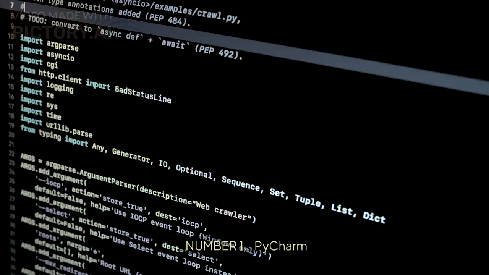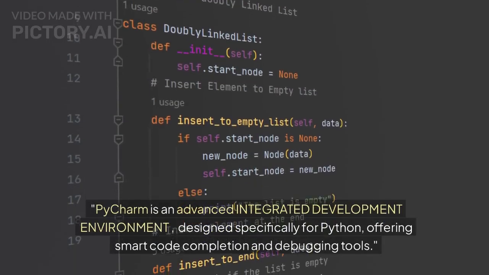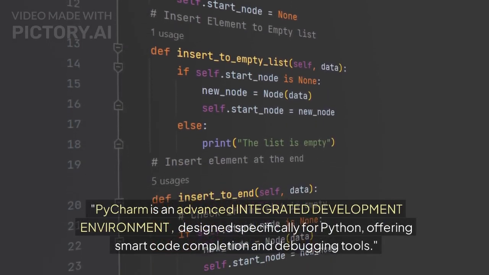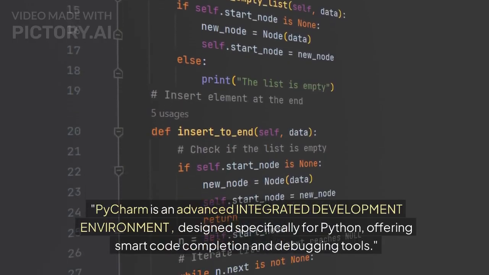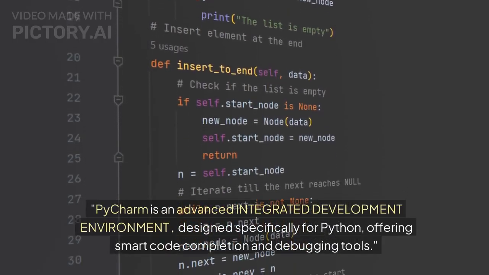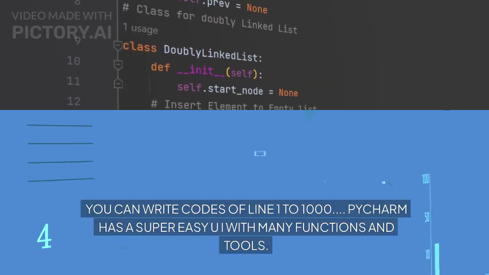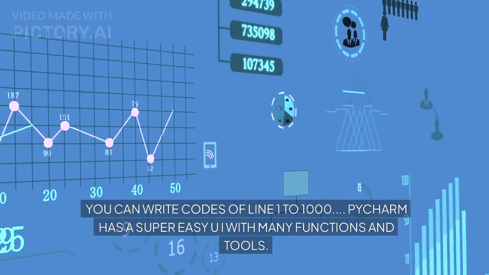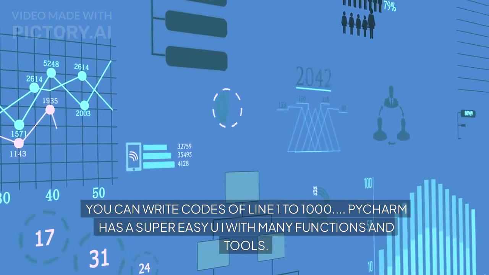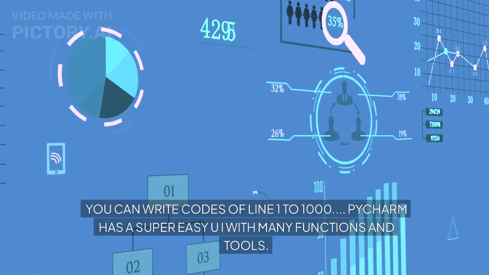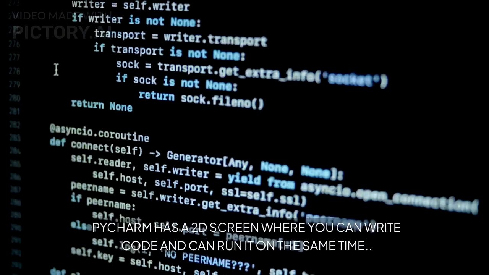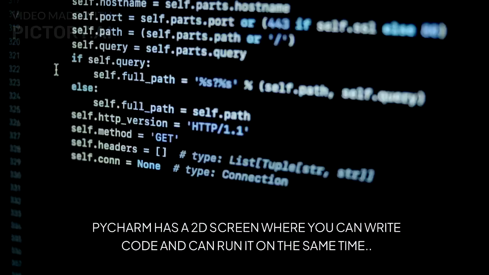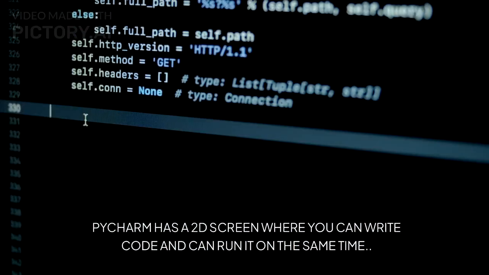Number 1. PyCharm. PyCharm is an advanced integrated development environment, designed specifically for Python, offering smart code completion and debugging tools. You can write codes of line 1 to 1000. PyCharm has a super easy UI with many functions and tools. PyCharm has a 2D screen where you can write code and can run it at the same time.